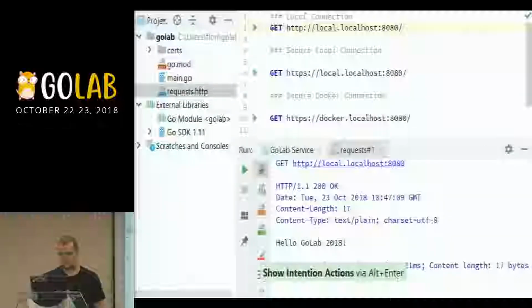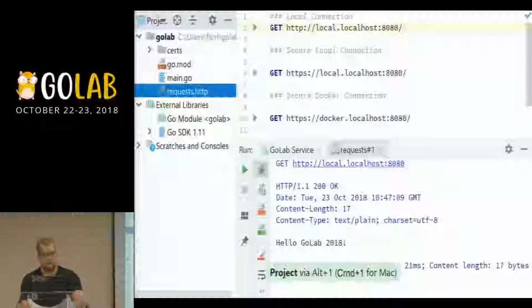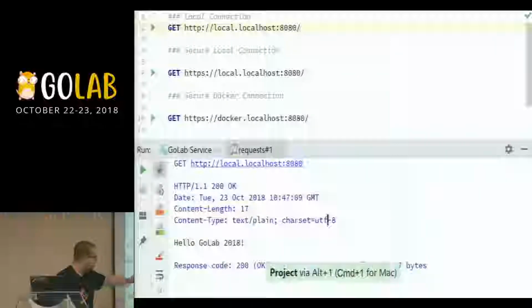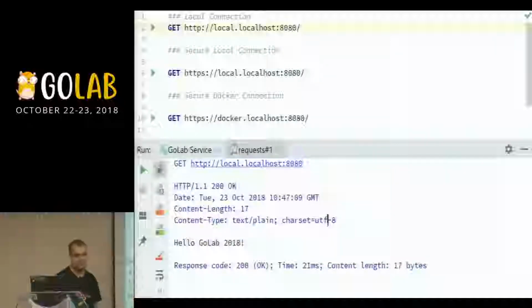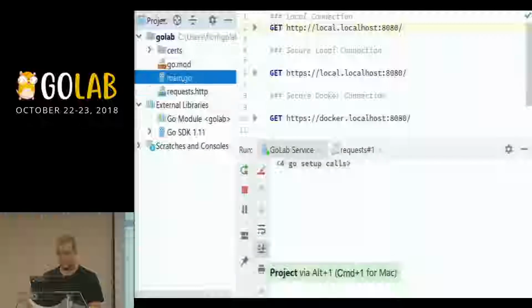So if I run the request to our localhost, let me close this part. We actually see that our server replied, we have some headers, and we have the response message. And we actually see that my laptop is terribly slow because it took 21 milliseconds to write hello world, which is not that good. Right, so going back to our main function.